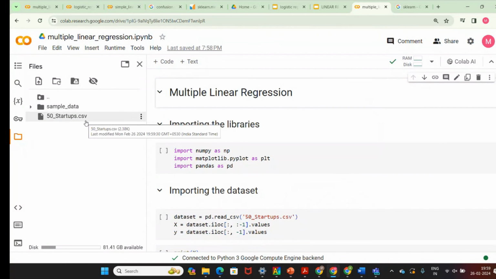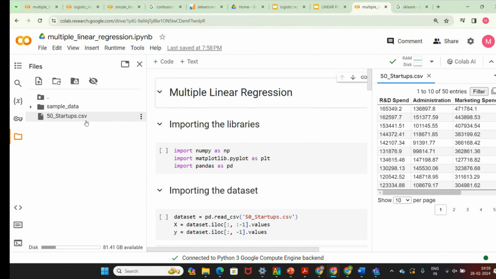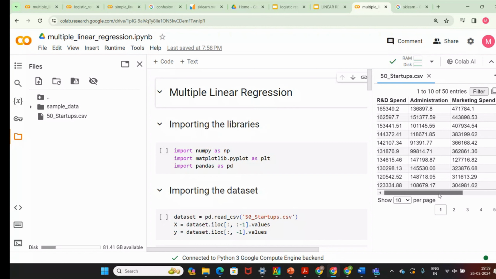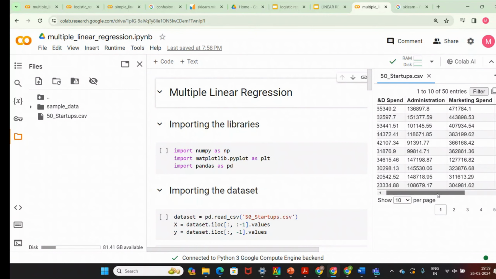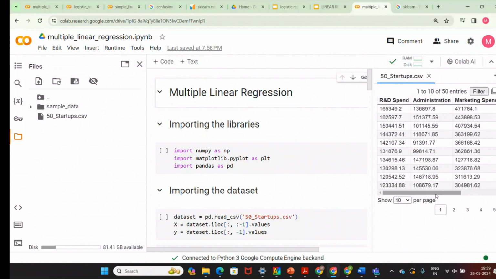An investor is coming and asking the engineer to find out which startup company to invest in. There are lots of companies the investor could invest in.